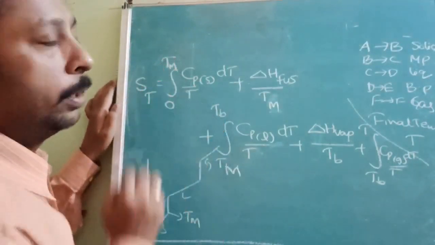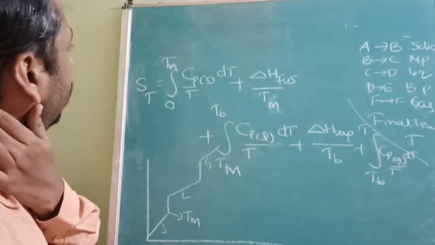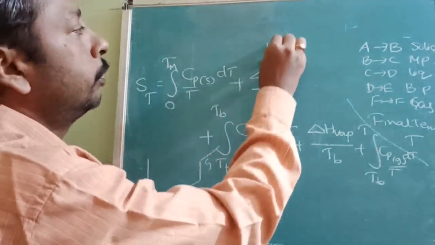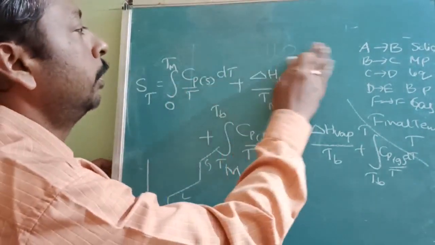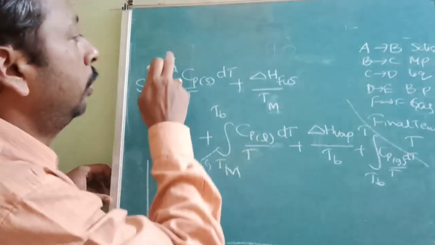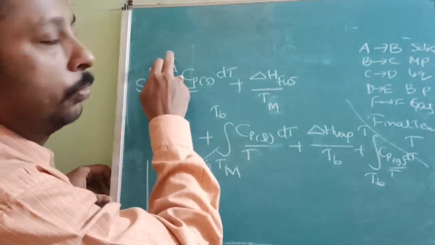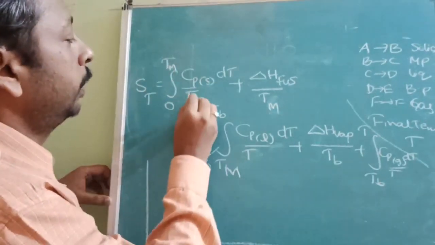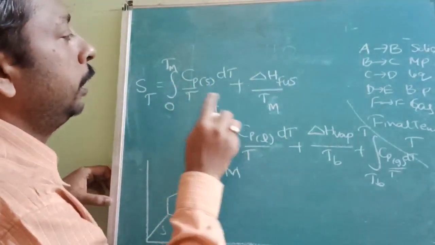Cp of solid. What is Cp? Molar heat capacity at constant pressure of the solid. For H2O we take the Cp of ice here, understood? And this is going to be minus 273.15 degrees Celsius to 0 degrees Celsius, otherwise 0 Kelvin to 273 Kelvin. Here, the molar heat capacity of ice. What will be the temperature at that time? That temperature will be the melting point. And dT, same way.